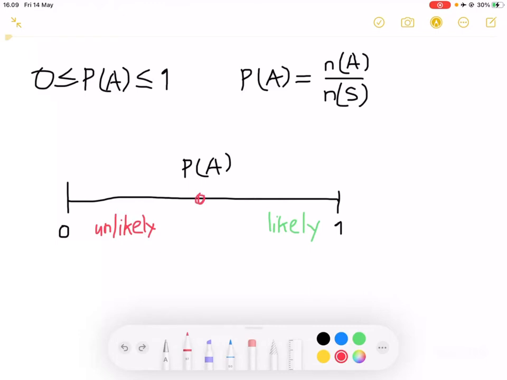The more it gets to the middle, it will be kind of like 50-50, an even probability. And the more it gets to 1, it will be most likely. If the probability is exactly 1, it will always happen no matter how unlikely or likely you think it is. And if the probability is 0, it will never happen whatsoever.